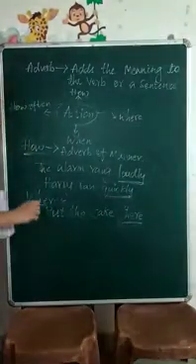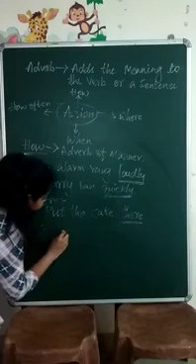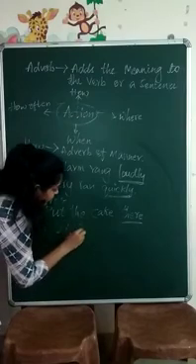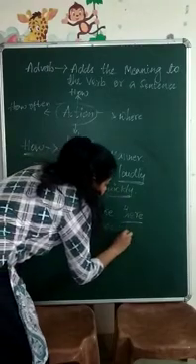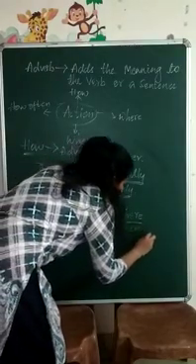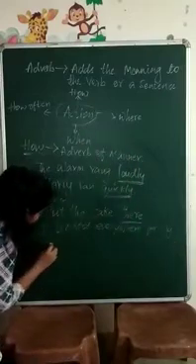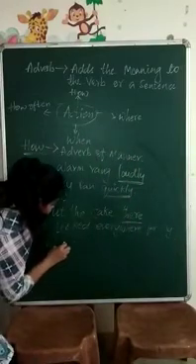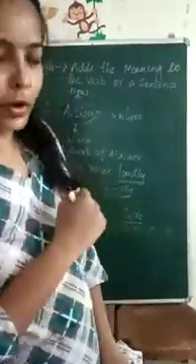So here, next one. I looked everywhere for my book. So here, I looked everywhere for my book.